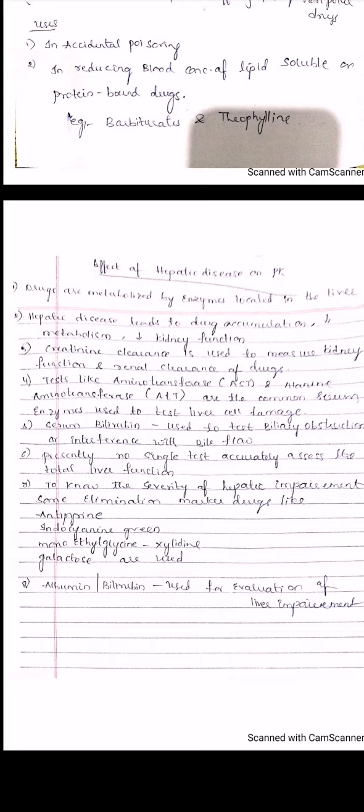So let us see, when the person is suffering from hepatic disease, what changes are going to occur in the pharmacokinetic part. Here, the first point: drugs are metabolized by enzymes located in the liver.